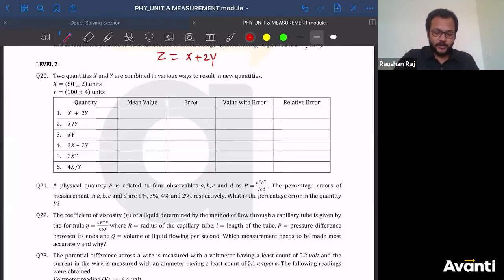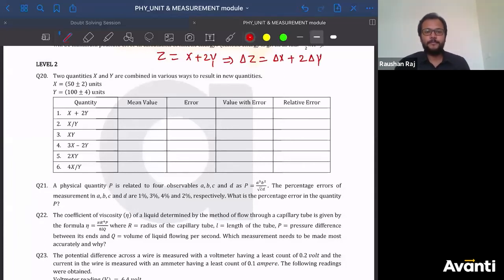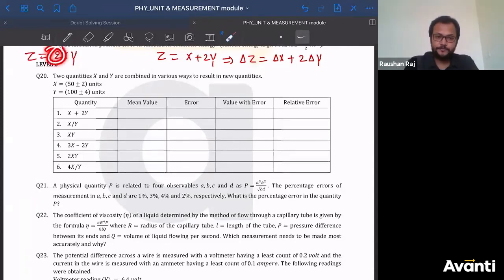So delta z will be written as, see here they have been added. तो क्या लिखेंगे? Delta z will be equal to delta x plus 2 into delta y. All right? Yes, correct है. Correct, Kirtan. Very good. You might think, sir, when it will be multiplied, we don't take the multiplication here. See, if I am having z is equal to 2xy, we don't take 2 in the error part. Do we take this 2? No, we don't take. There is a reason for that.